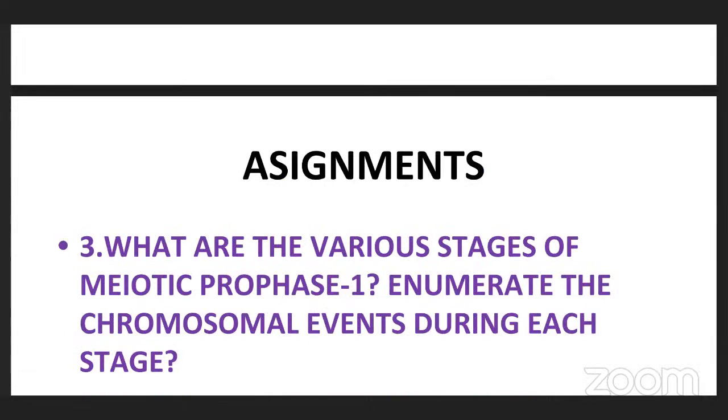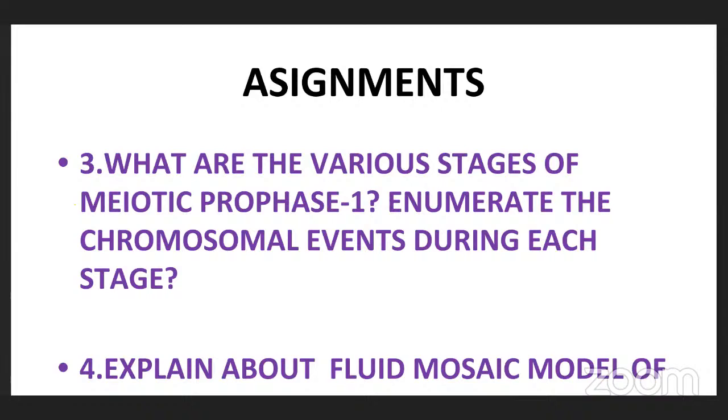Next, third question: what are the various stages of meiotic prophase 1? In meiosis 1, in prophase 1, what will we observe? 5 stages: leptotene, zygotene, pachytene, diplotene and diakinesis. These 5 stages you have to mention here. Enumerate the chromosomal events during each stage, what changes we observe in the chromosomes.